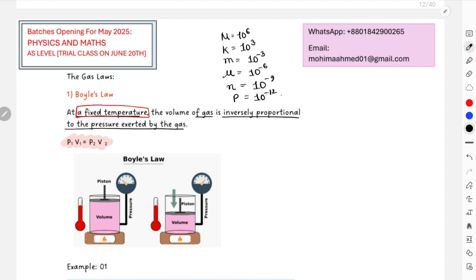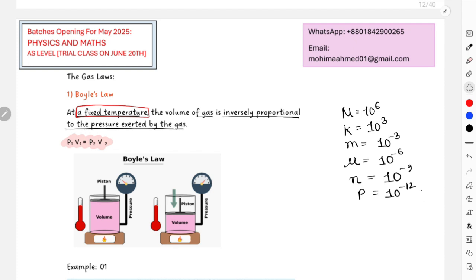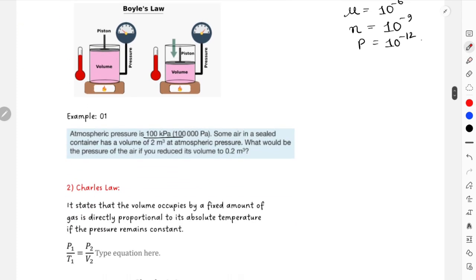Pico is quite a new unit. I think they asked this unit in a recent question paper. I don't exactly remember, but this was asked. So these are some prefixes which are needed. Then we'll move on.